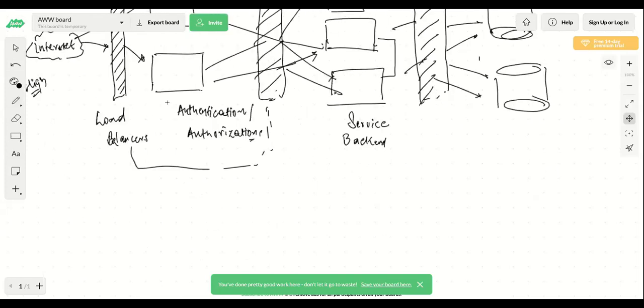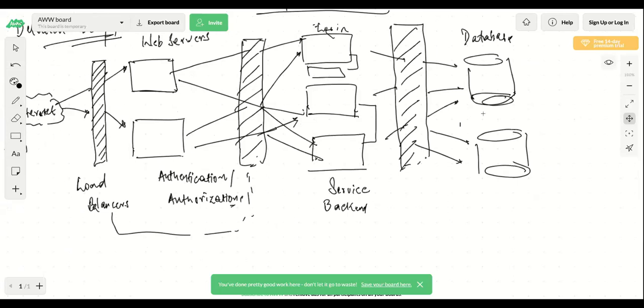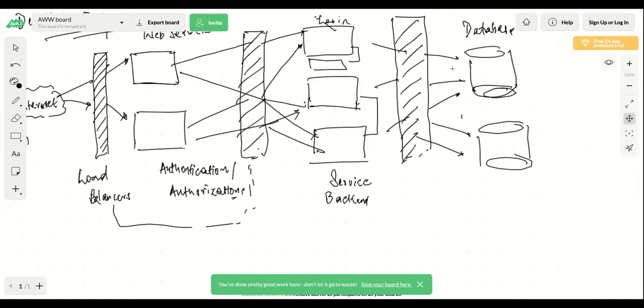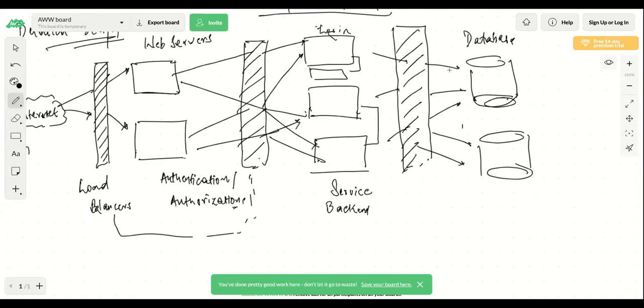Now, there are a bunch of other details on load balancers, authentication, authorization, how the services are configured, how your databases should look, what kind of databases you should use, and how you make sure that if one system goes down, the other server on the DB side takes its position, or how to add or remove more machines at runtime. So all these things are part of the high-level design itself.